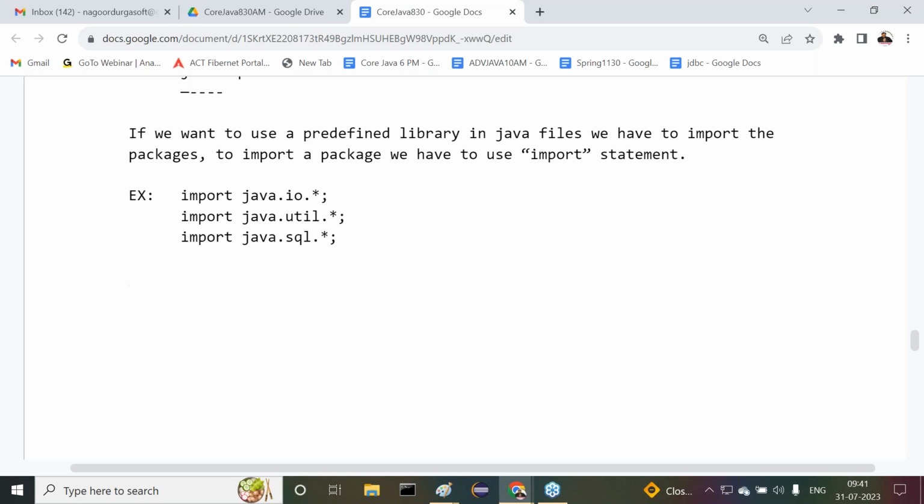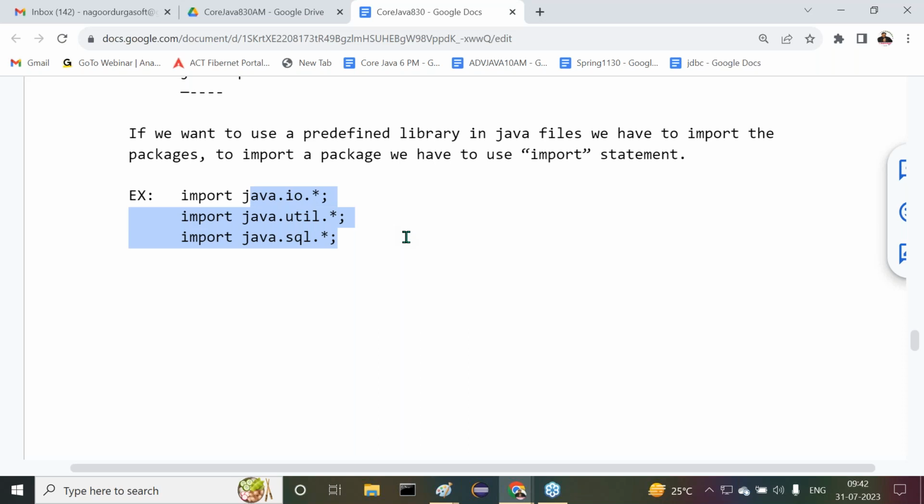When we compile a Java program, the compiler will recognize all import statements. In the case of C and C++, the preprocessor is able to recognize hash include statements. But in the case of Java, the compiler is able to recognize all the import statements. The compiler will take all the package names which we provided along with import statements. The compiler will go inside the Java software, where it will check whether these packages exist or not.